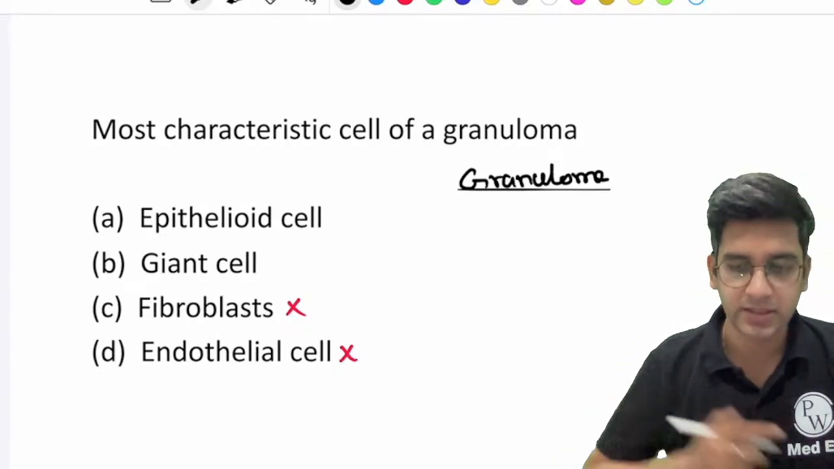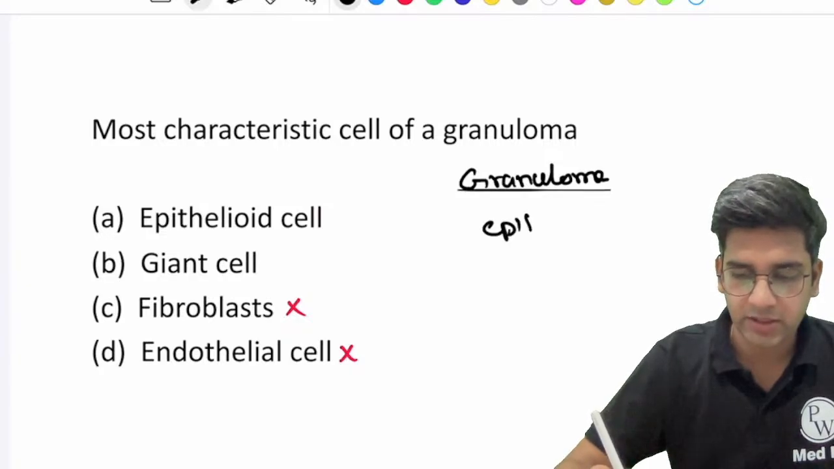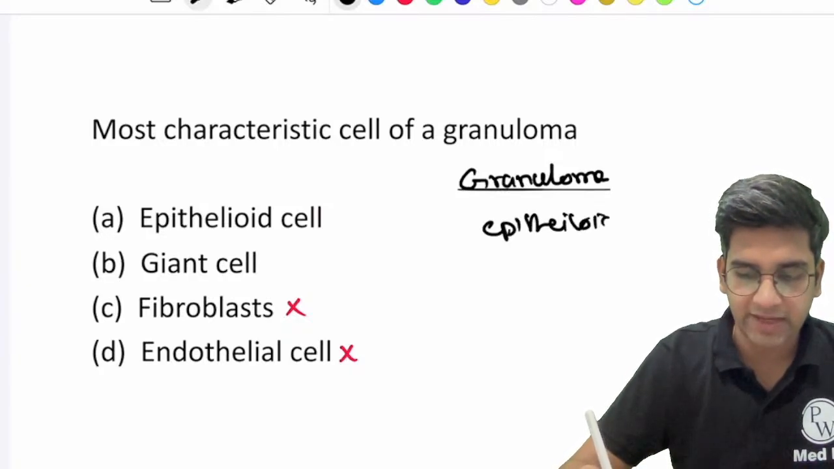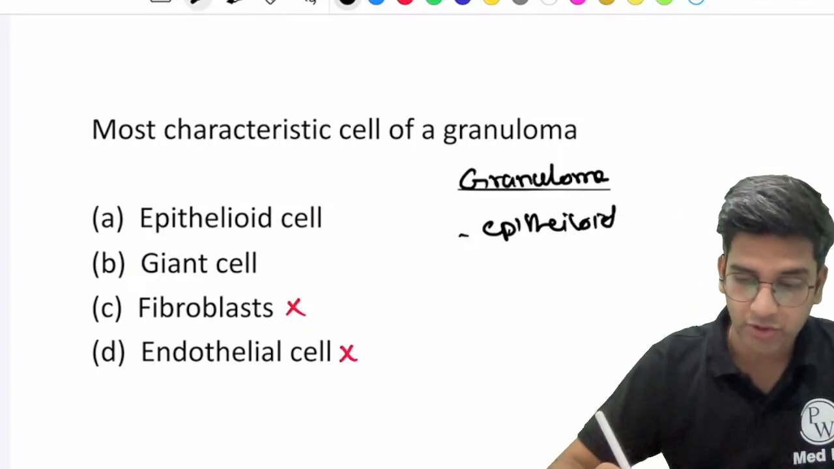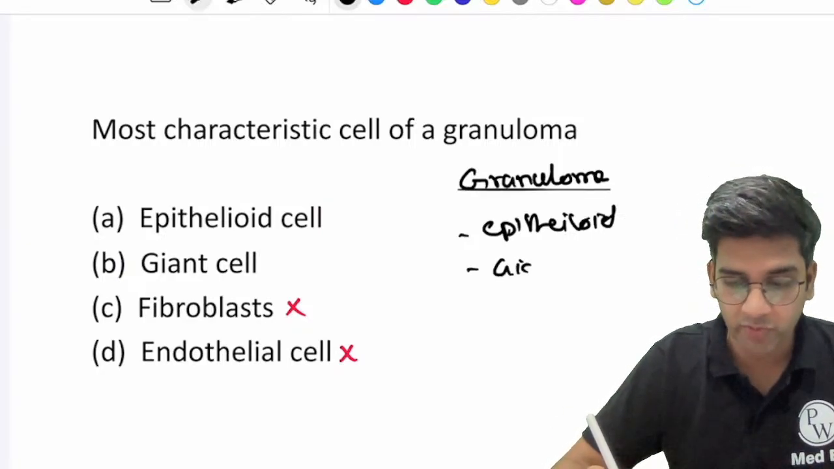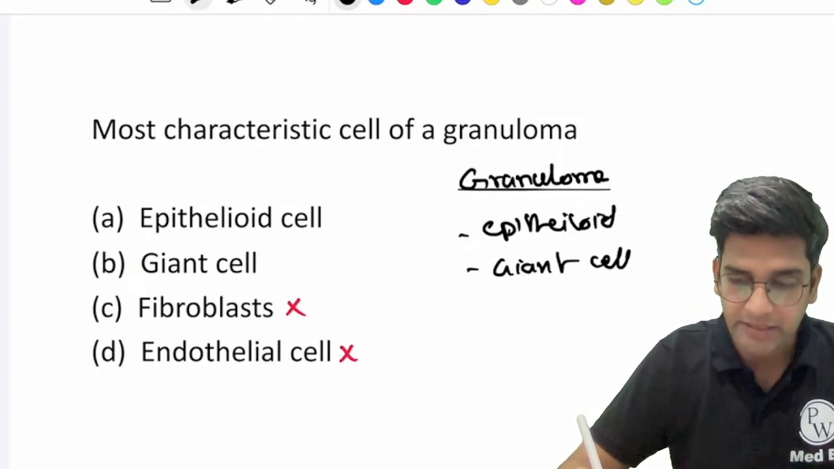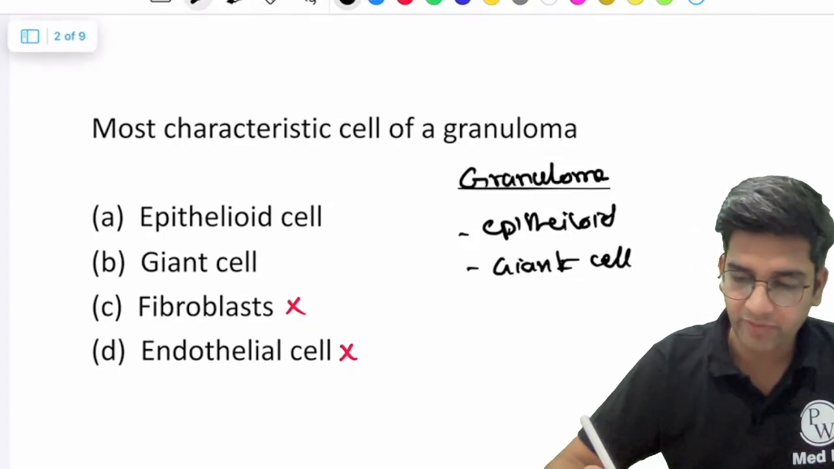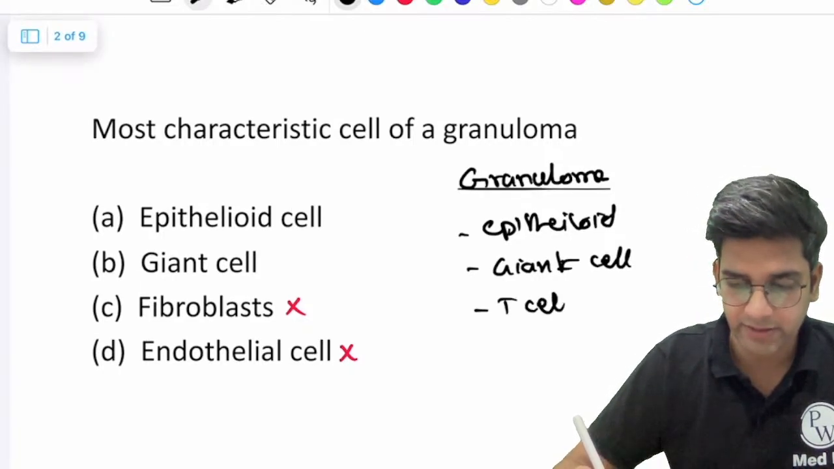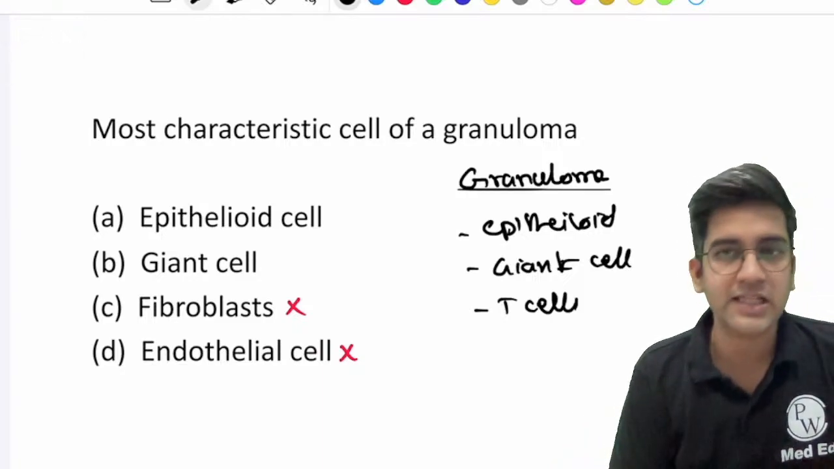Epithelioid cells, yes, obviously I'll have epithelioid cells, or the activated macrophages. Do you have any of the inflammatory cells? You'll also have giant cells there. Like we said, option B is the right answer. Let's see what's the right answer. Also you'll have lymphocytes, primarily T cells. Okay? So these three are the ones.